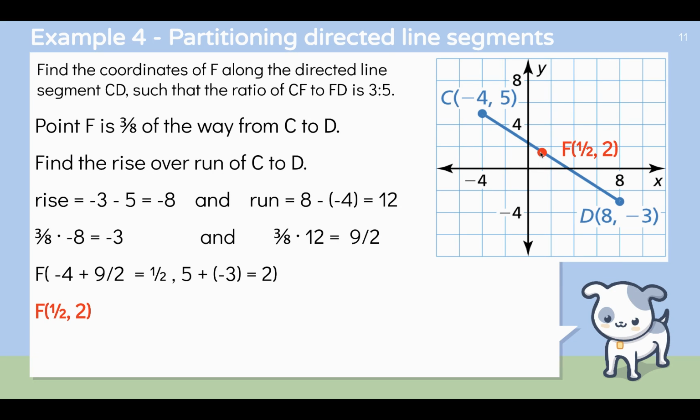And that is not very accurate. I apologize. This should be up here more, right about there. So F, this is our ratio of 3:5. This point should be right up here. It's very hard for me to locate these points exactly. Google Slides is not very exact.